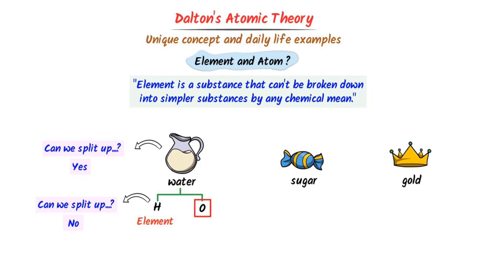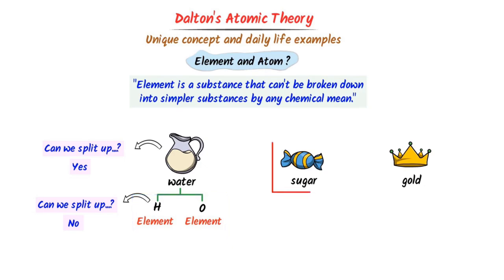Thirdly, let me ask you again, can we split up oxygen into something else? The answer is no. We cannot split up oxygen into something else. So oxygen is also an element. Thus we learn that water is not an element because we can split it up into hydrogen and oxygen, while hydrogen and oxygen are both elements because we cannot split them into something else.